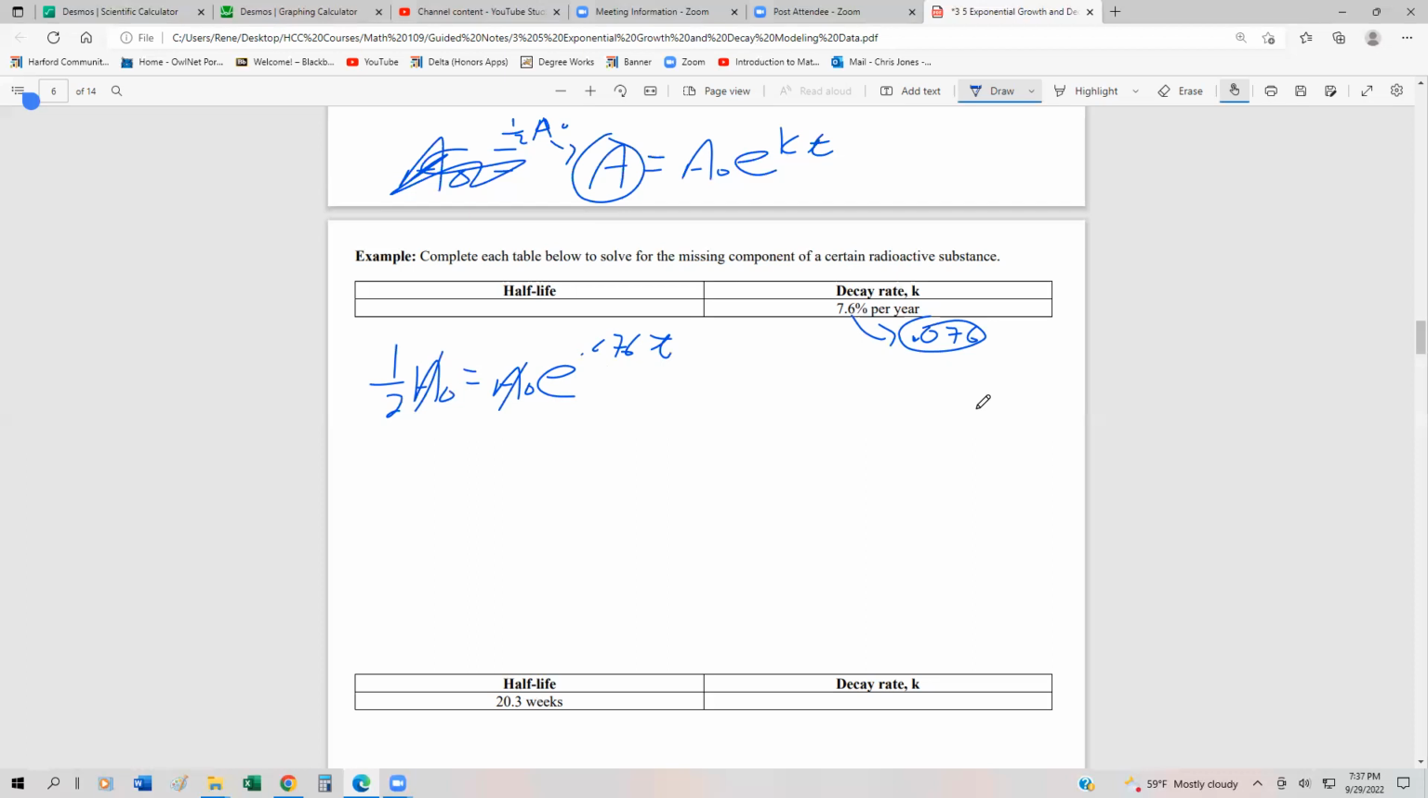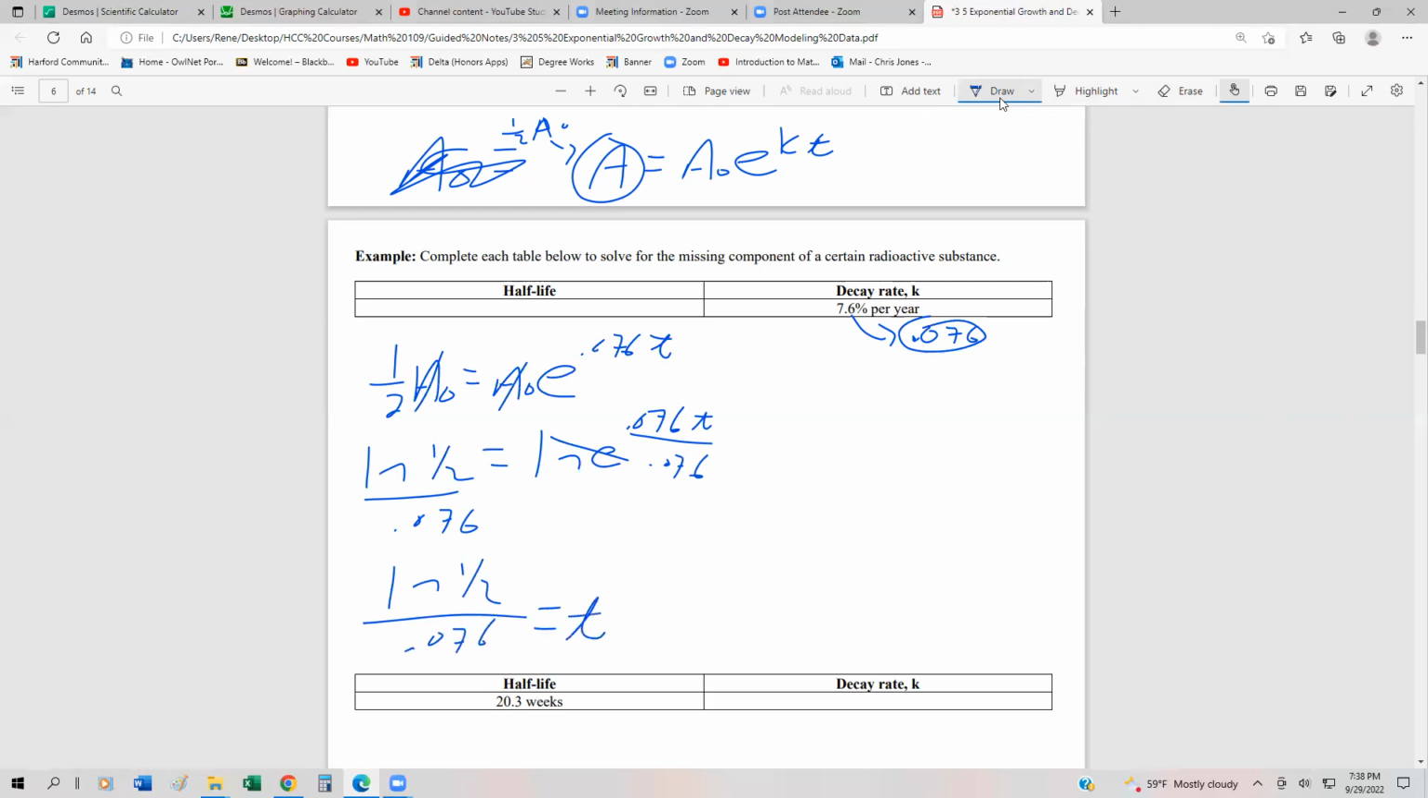We can take the natural log. So we have ln of 1/2 equals ln of e to the 0.076t. The ln's and e's cancel each other out, and then we can divide both sides by 0.076. So ln of 1/2 divided by 0.076 is going to be equal to t.